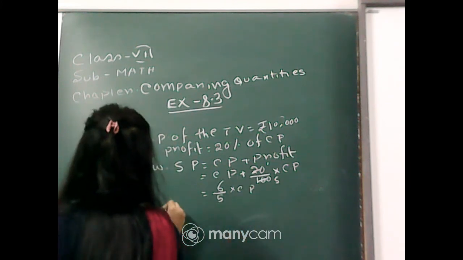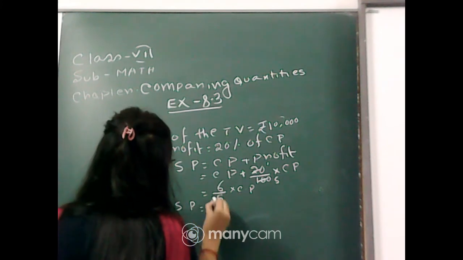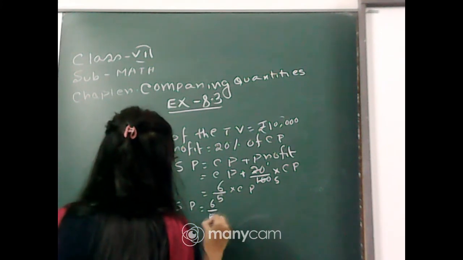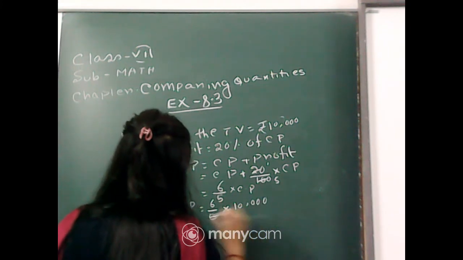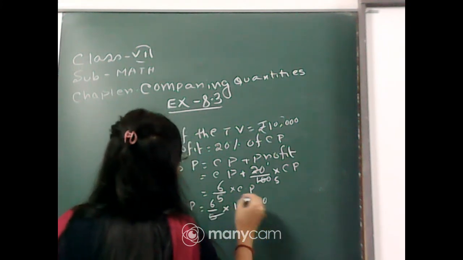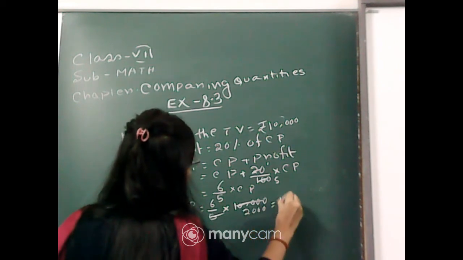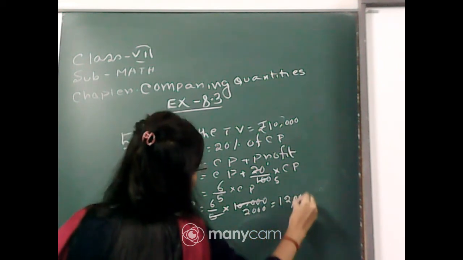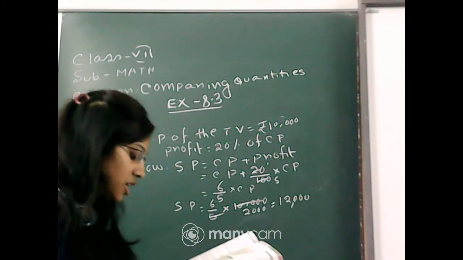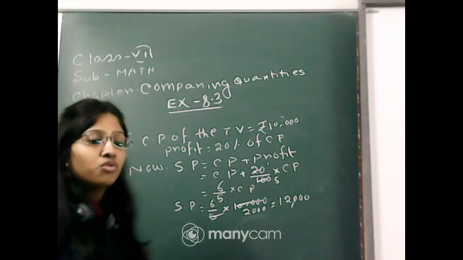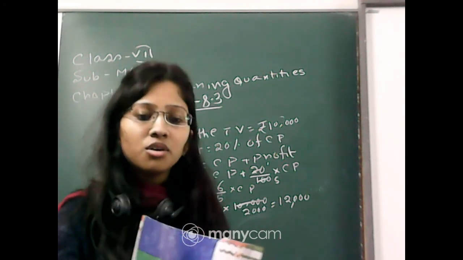Therefore, the selling price of the TV is equal to 6 by 5 into 10,000, and this is equal to 12,000. Therefore, the selling price of the TV is equal to rupees 12,000. Okay, clear? Any query?